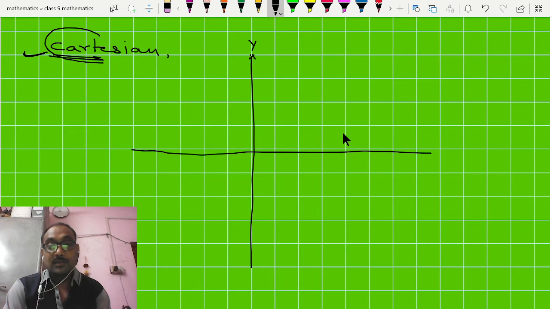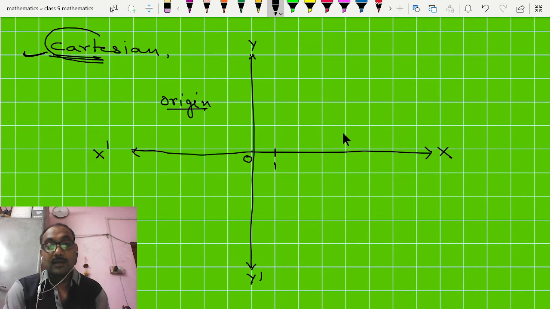So here this is the vertical line and it is known as the y-axis. This is the horizontal line and this is known as the x-axis. These lines are the real number lines and these two lines intersect at the point 0. That point is termed the origin, x 0 and y 0.